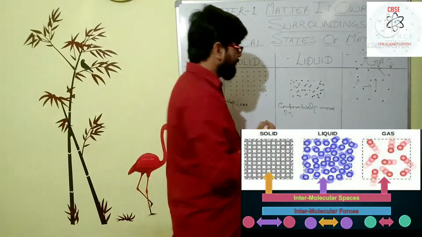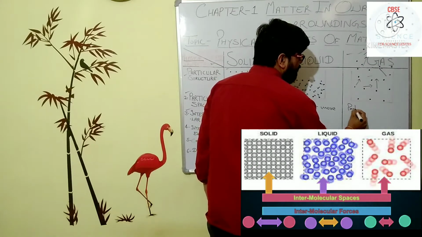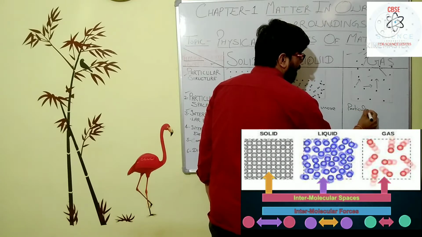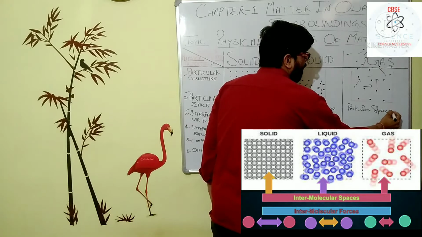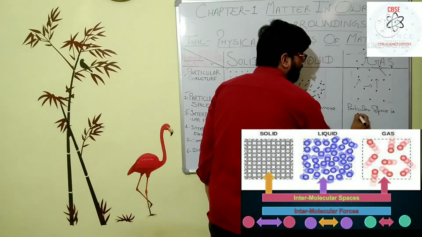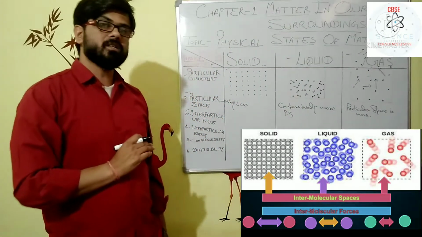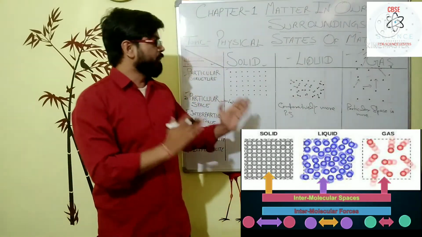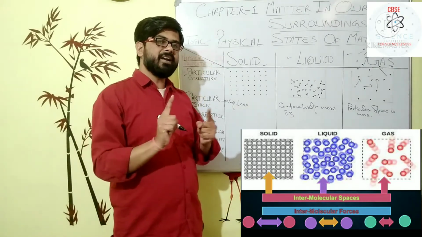And if you see the gases, the interparticular space is more. So if you see on the basis of the interparticular space amongst the solid, liquid, gases, in the solid there is very less interparticular space in between the particles.